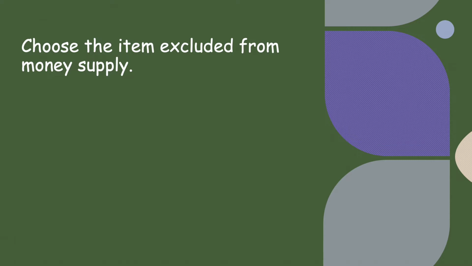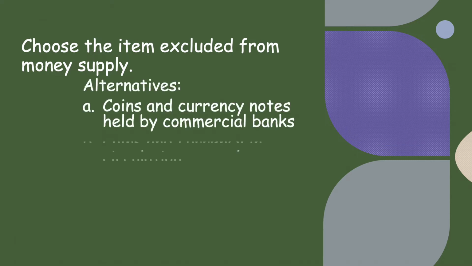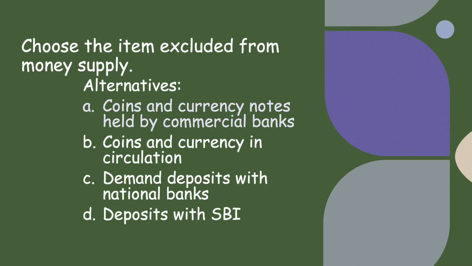Next we have choose the item excluded from money supply. Alternatives are given here. Out of the 4 alternatives, coins and currency notes held by commercial banks are not included in money supply, hence it is the correct answer.